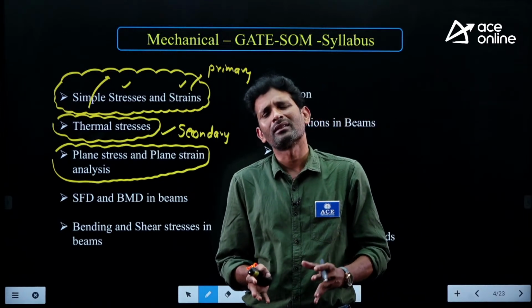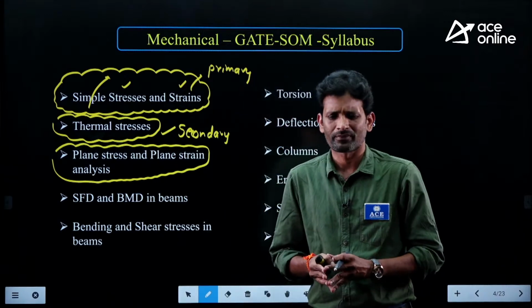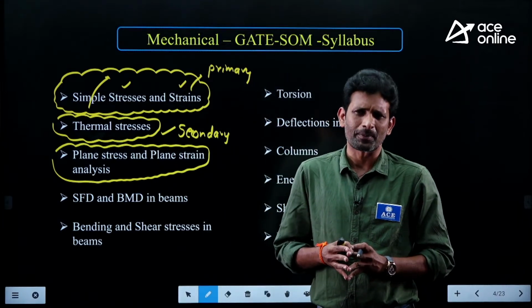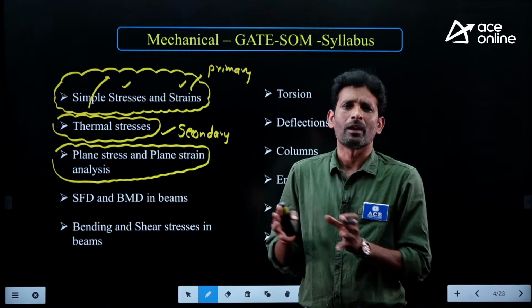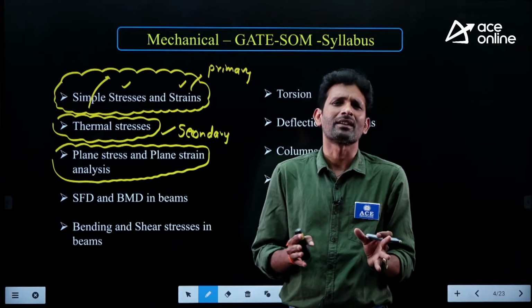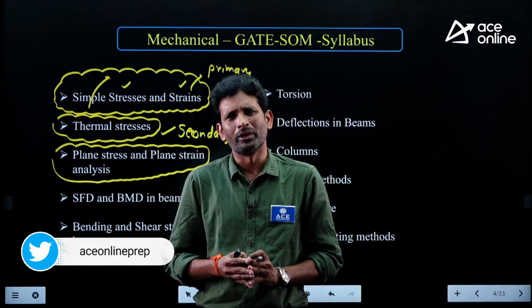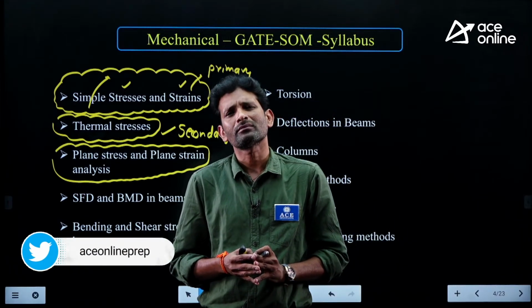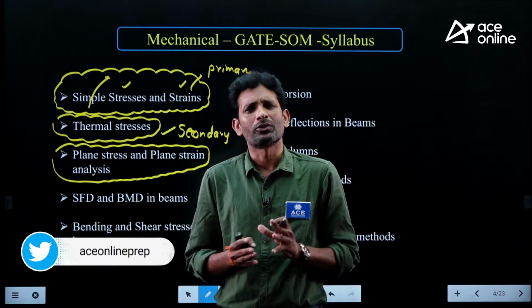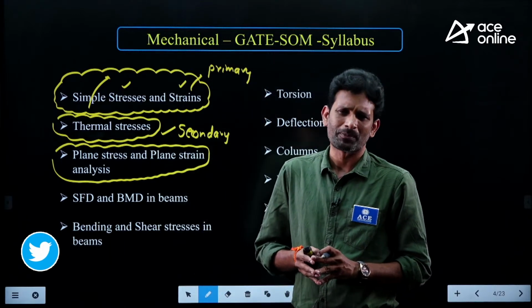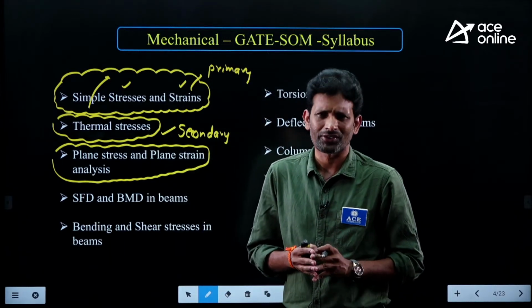Whenever the member is under a complex state of stress, from the design aspect, what is your approach? How are you making the design for such members? Whenever the member is under combined loading conditions, the design of the member should be based on the concept of principal stresses and principal strains.